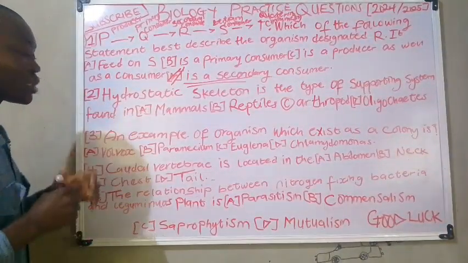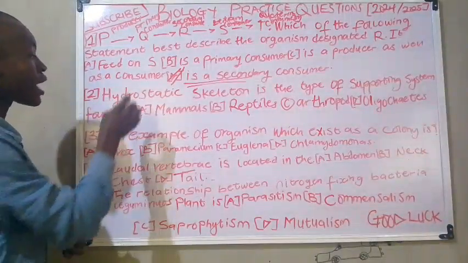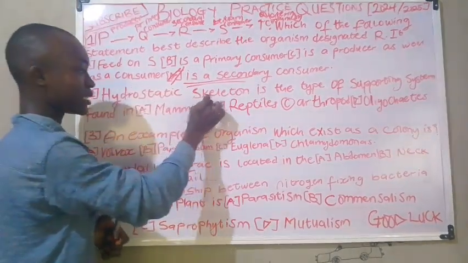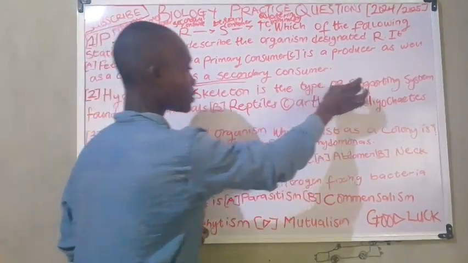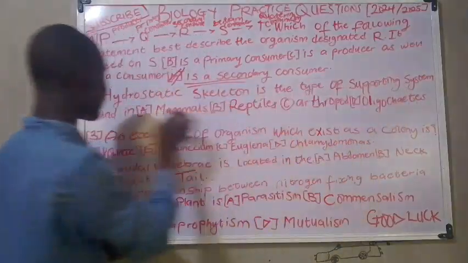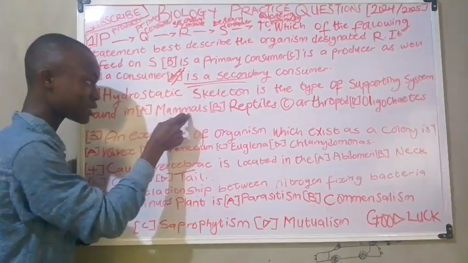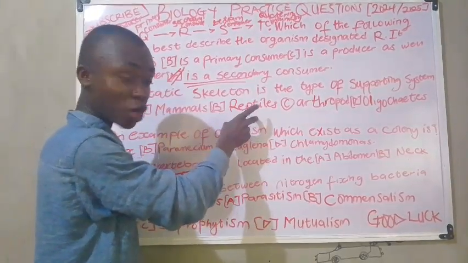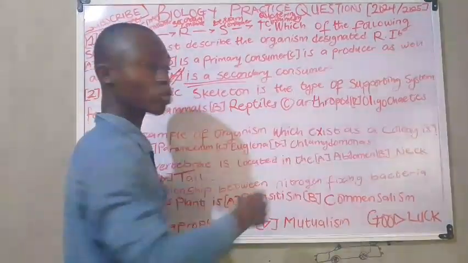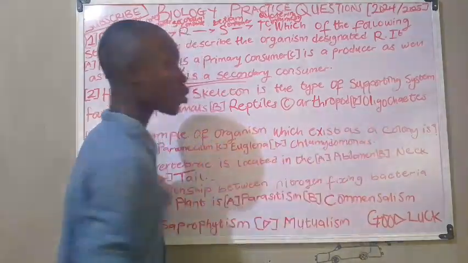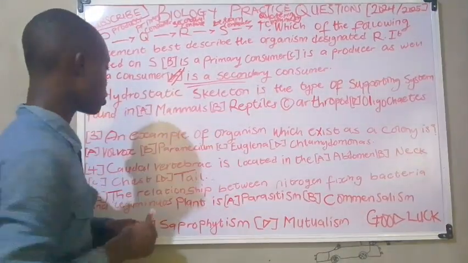Now moving on to the next practice question, we have: hydrostatic skeleton is the type of supporting system found in dash. Option A is mammals. Option B is reptiles. Option C is arthropods. Option D is oligochaetes. Okay, that should be noted.